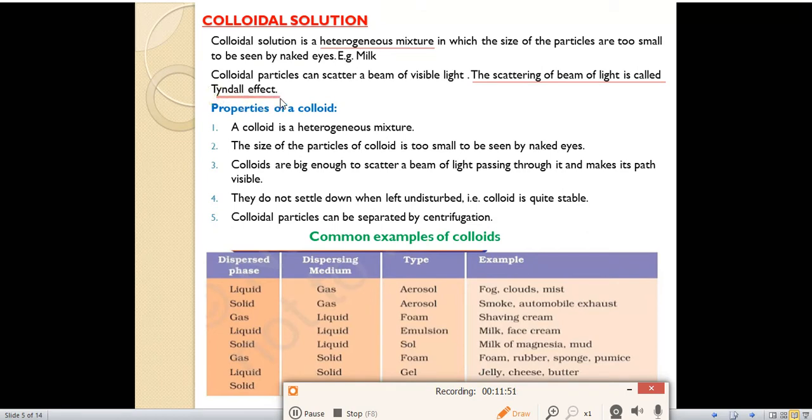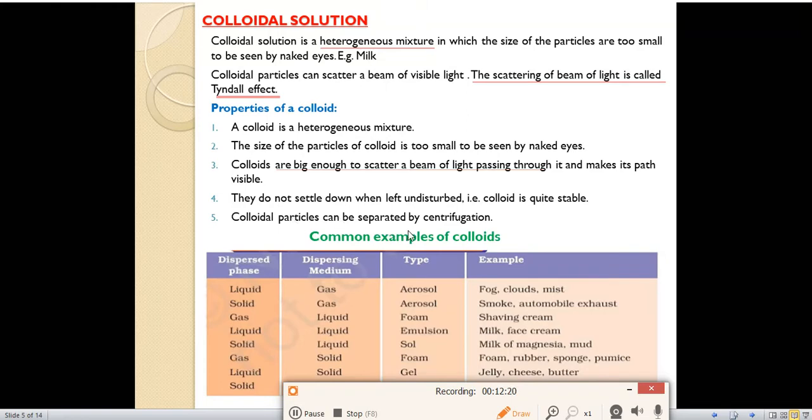Now we'll discuss the properties of colloids. What are the different properties of colloids? A colloid is a heterogeneous mixture. You have to remember that one. Second, the size of the particle is very small, so we cannot see it with our naked eye. Third, colloids are big enough to scatter a beam of light passing through them and make its path visible, which means it will show the Tyndall effect. Fourth, they do not settle down when left undisturbed. That is, a colloid is quite stable, which means the colloidal particles will not settle at the bottom of the container. It is a stable solution.